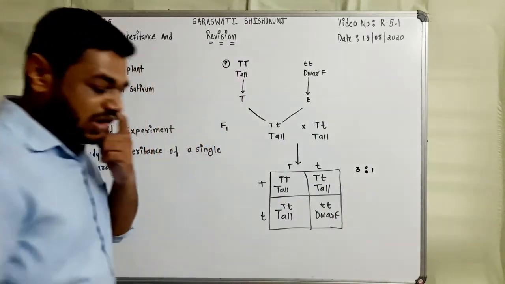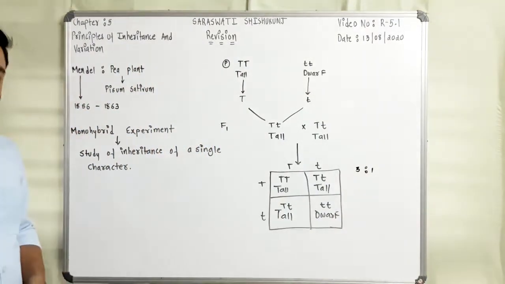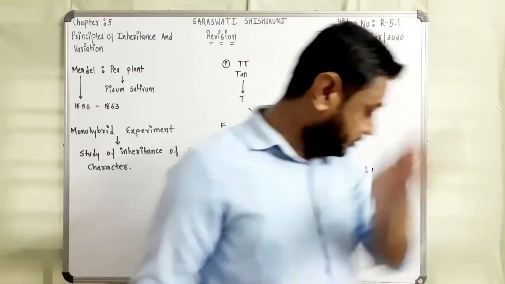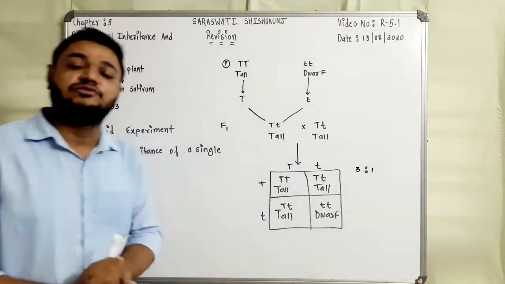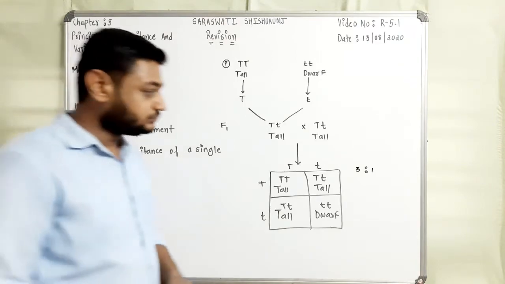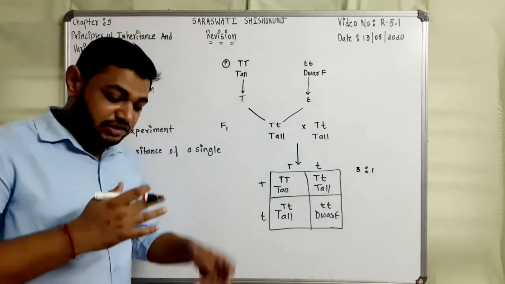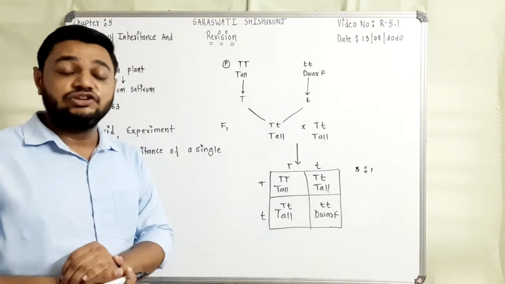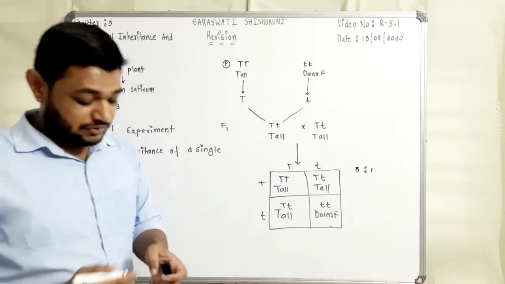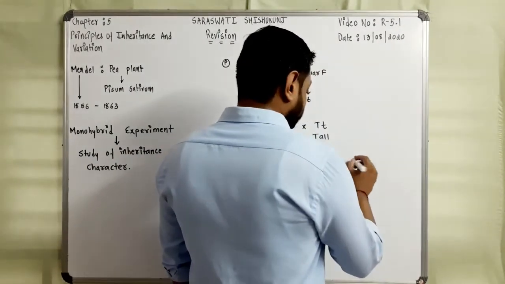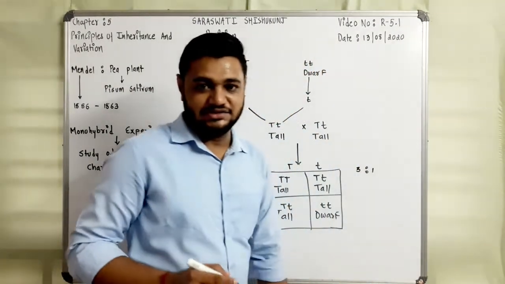That means he conducted the experiment and selected 1064 plants in F2. The number of plants in the ratio of 3:1 was approximately 787 plants and 277 plants.